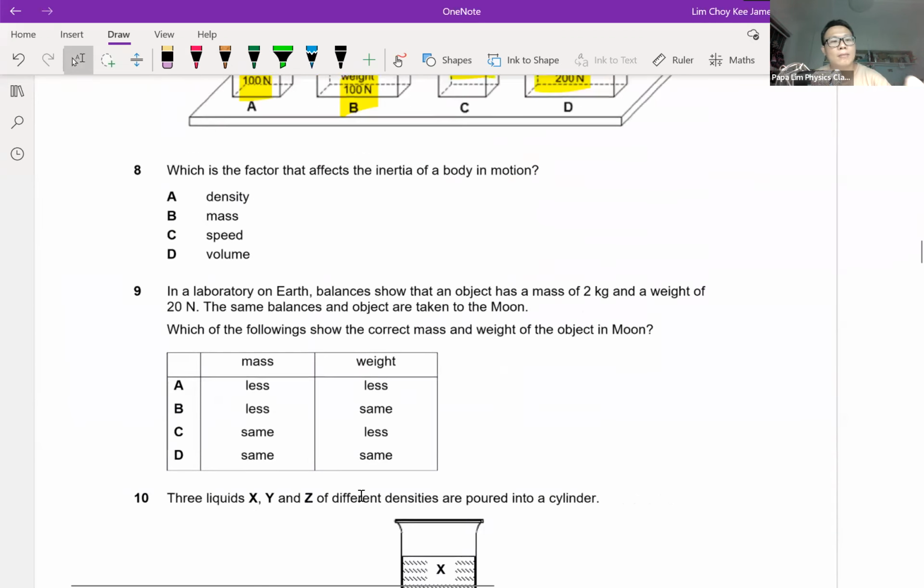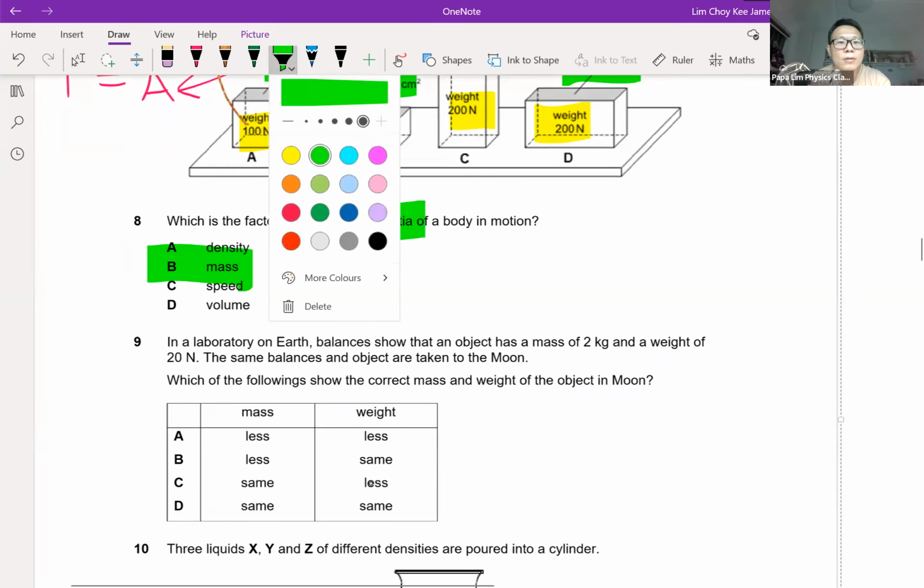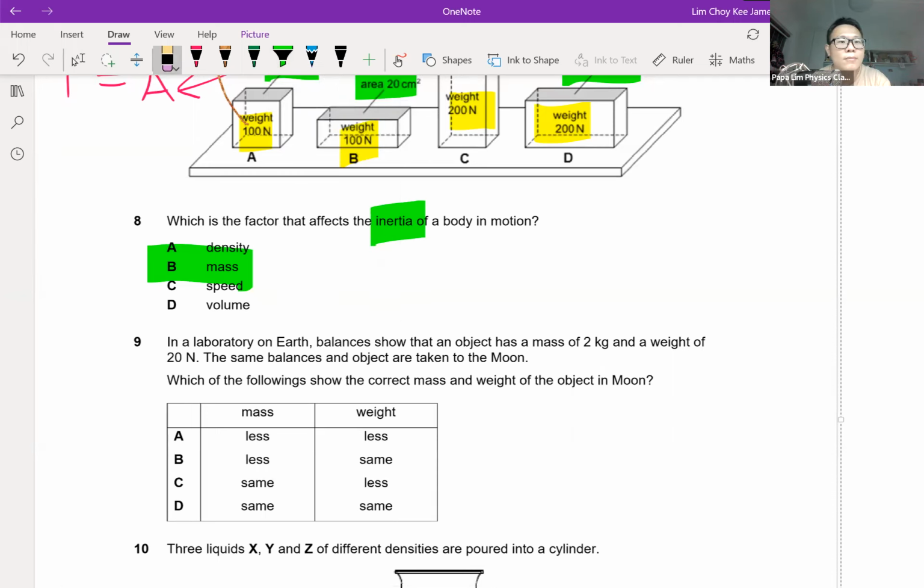Number 8 also, I would say, is a pure regurgitation question. Which are the factors that affect inertia? I would say that the main factor that affects inertia is definitely mass. So the option is B straight away. Let me use a smaller highlighter. Okay, here you go.